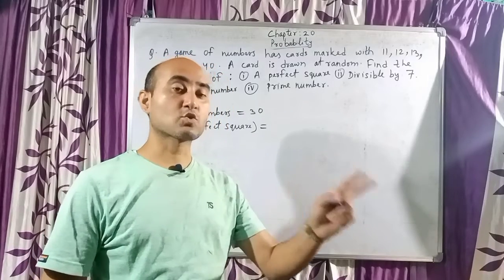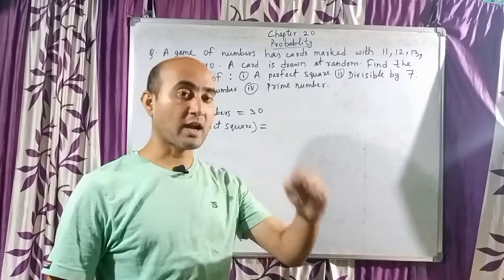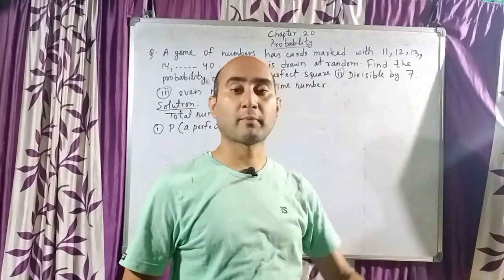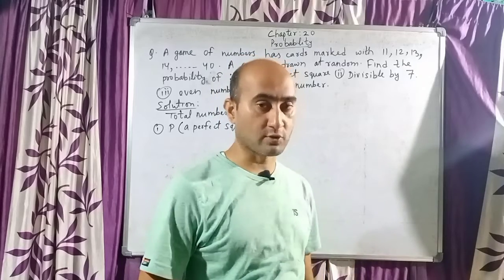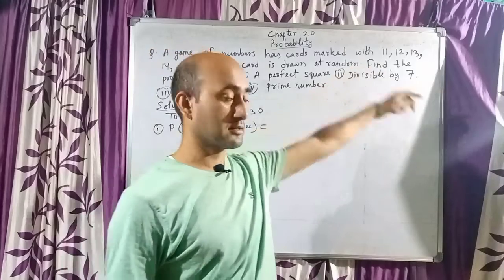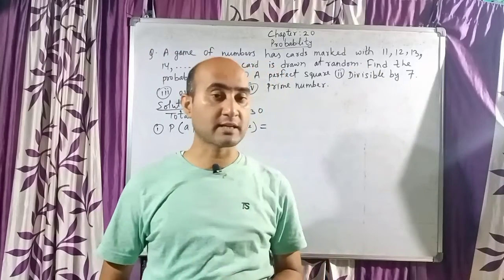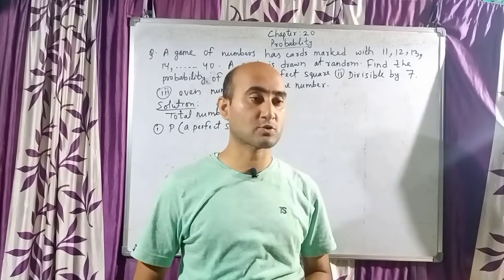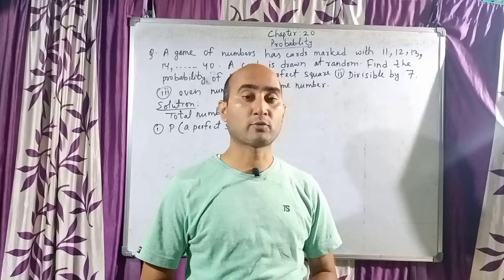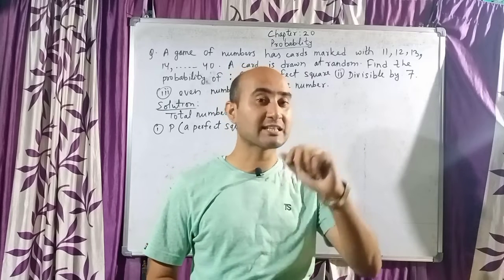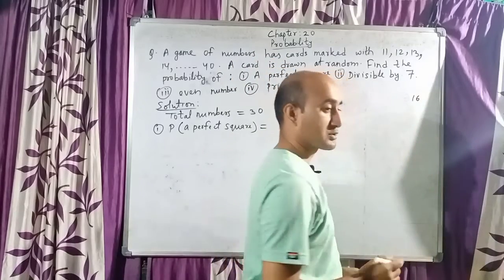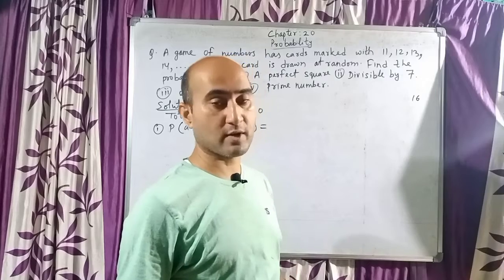Let me tell you, square of 1 is 1, but 1 will not come in the given case because it is beginning from 11. Square of 2 is 4. So 4 is a perfect square number, but 4 will not come in the given case. Square of 3 is 9. So 9 also is a perfect square number, but 9 also will not come in the given case. But square of 4 is 16. So 16 is a perfect square number and 16 will come in the given case. So 16 is the first perfect square number.